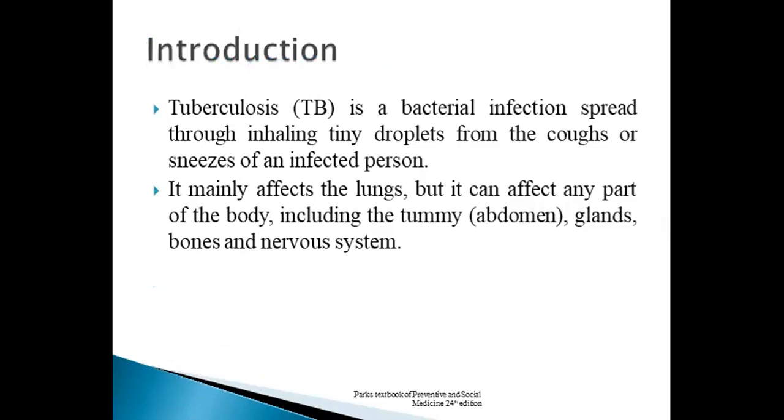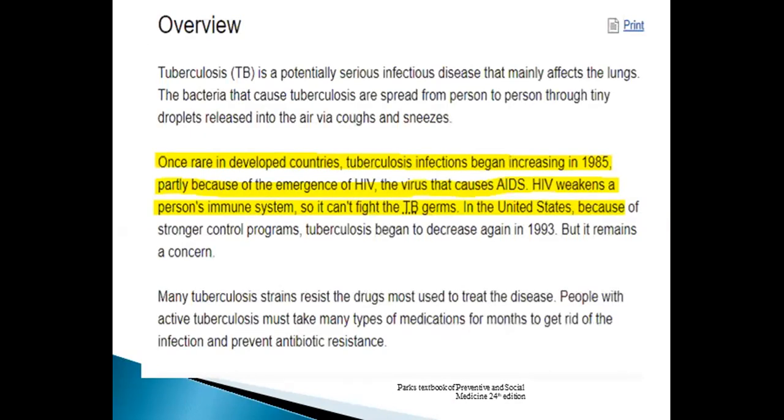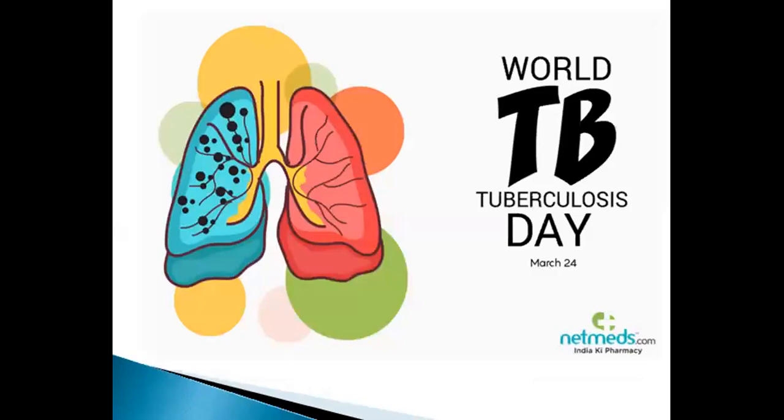Introduction. Tuberculosis is a bacterial infection that spreads from inhaling tiny droplets from the cough or sneeze of an infected person. It mainly infects the lungs, but it can also affect any part of the body, including the abdomen, glands, bones, and nervous system. It is a potentially serious infectious disease that mainly affects the lungs, and once rare in developed countries, tuberculosis infection began increasing after 1985, partly because of the emergence of HIV, the virus that causes AIDS. HIV weakens a person's immune system so that it cannot fight the TB germs. World TB Day is celebrated on 24 March.